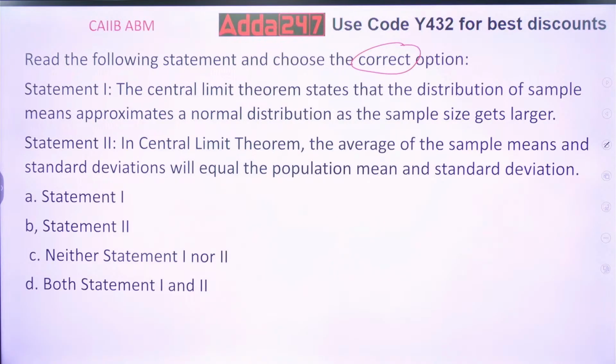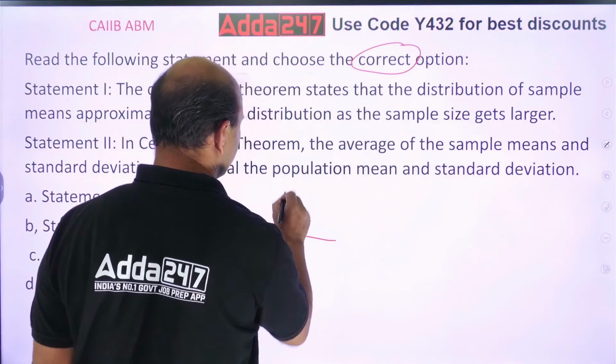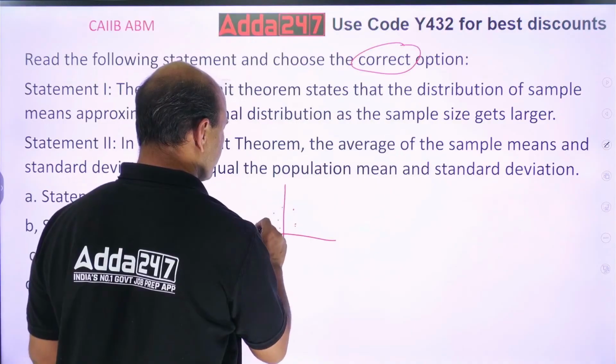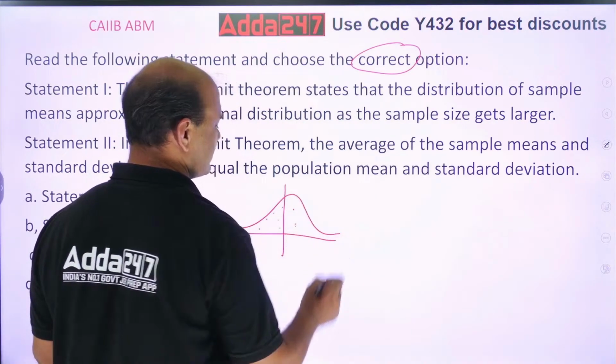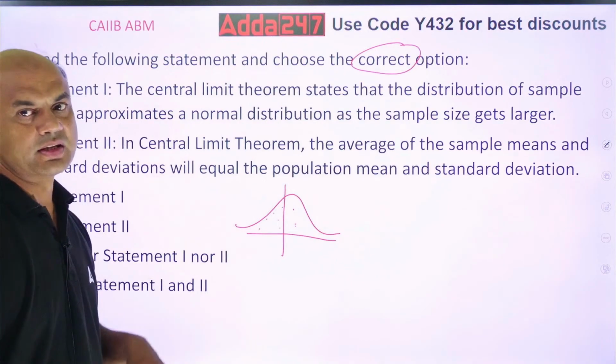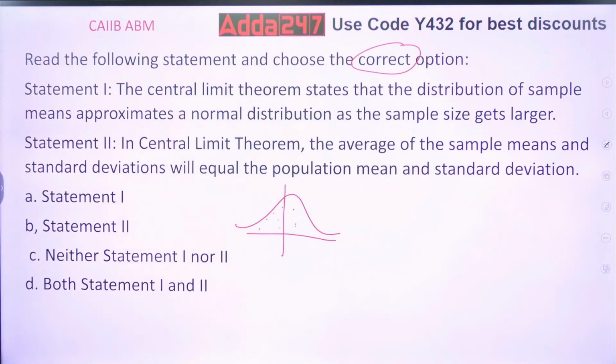It means as I go on increasing the sample size, the distribution will move towards normal distribution like this. This is the meaning of statement 1. Now about statement 2: the average of sample means and standard deviation will be equal to the population mean and the standard deviation. Is this true?